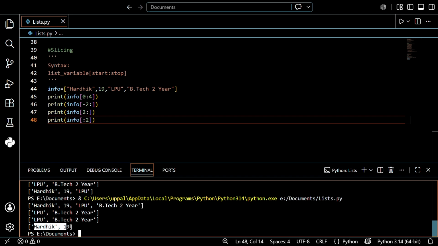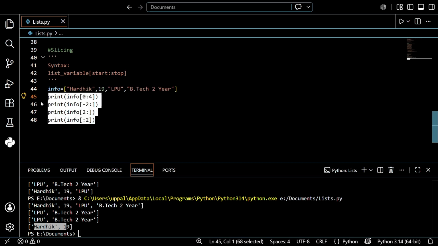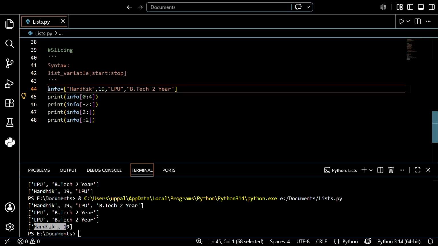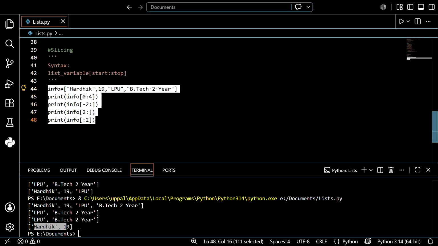Slicing is one of Python's most lovely features because it's so short and readable. Once you get comfortable with it, you can use it constantly. I hope you understand. So practice it a lot, guys. Don't forget this. I want to give a small question regarding this. Please do not use any compilers. Just predict the output. You can't forget this syntax, guys.